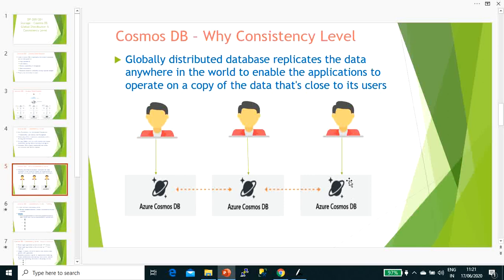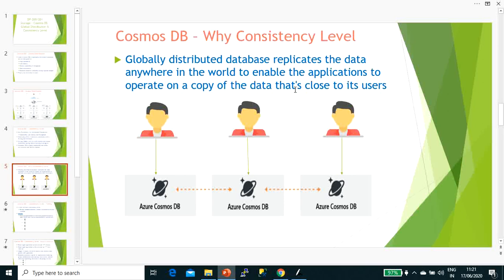This is why the consistency level matters, because in certain scenarios you may want that unless and until all the replicas are updated, it should not be available for any read activity. But in some scenarios, you may want that whatever I have written, I don't care whether it's available after 2 minutes, 5 minutes, or 10 minutes, and the sequence doesn't really matter to you.